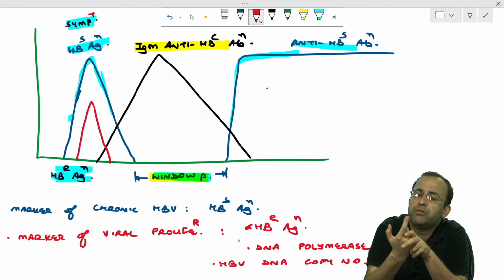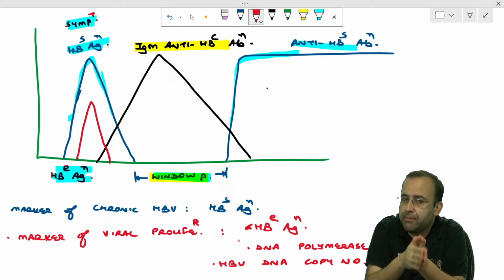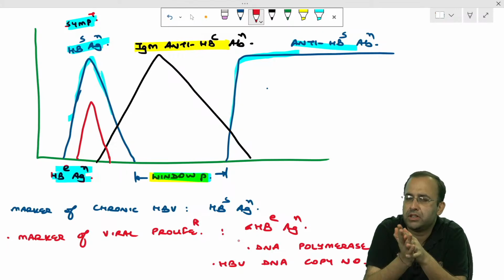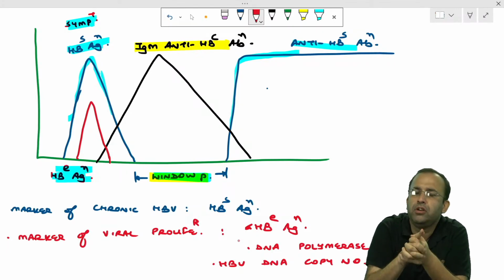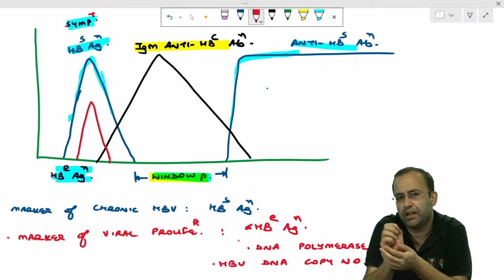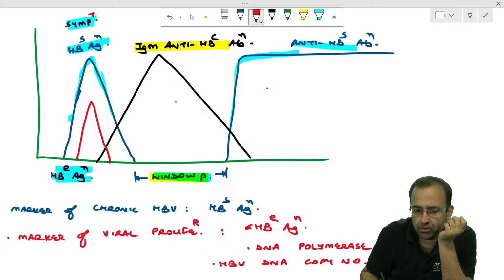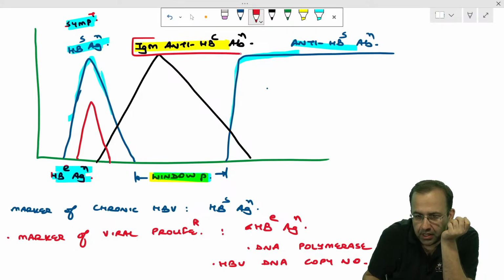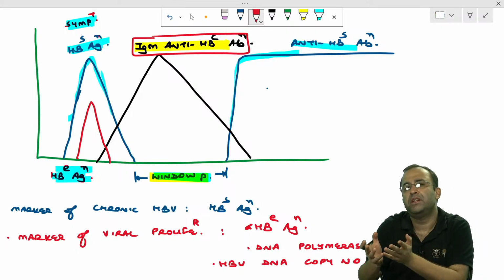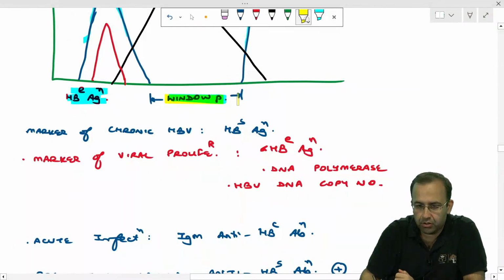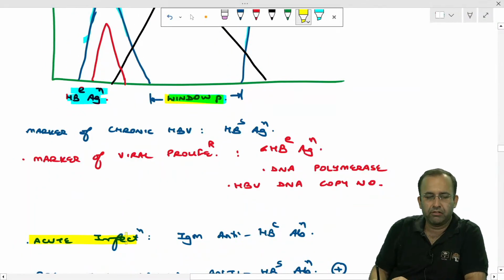Which is the first antibody to appear? IgM anti-HBc antibody. HBc antigen is not coming in the bloodstream. So the first antibody to appear is IgM anti-HBc antibody. So it is the best marker of window period also. And because it is an IgM antibody, it will disappear within 3 to 6 months. So it is the best marker of acute infection also.